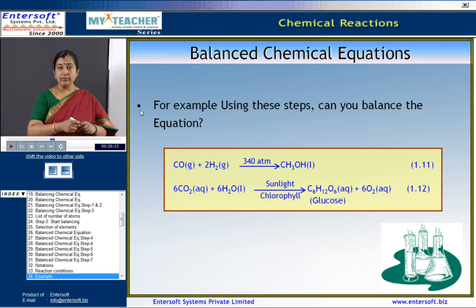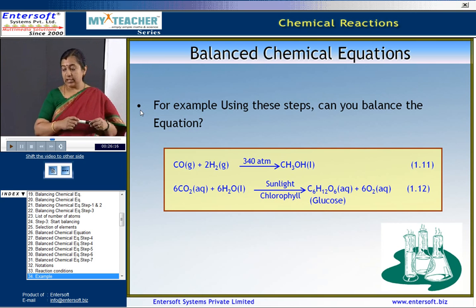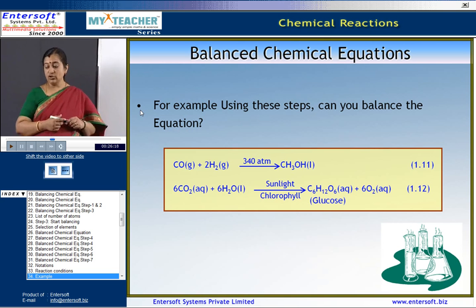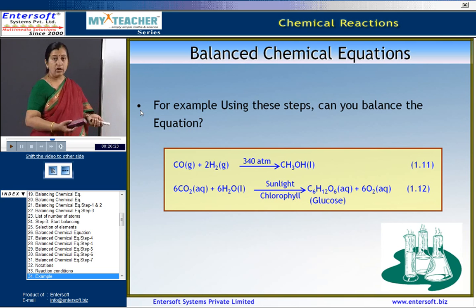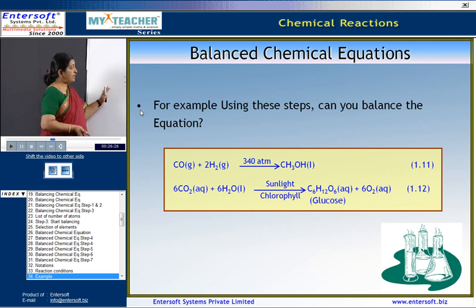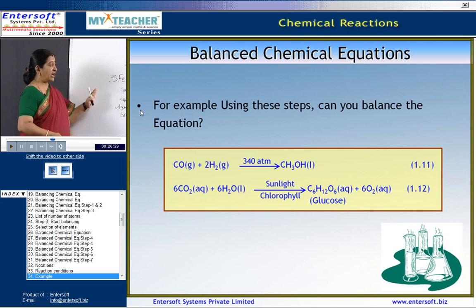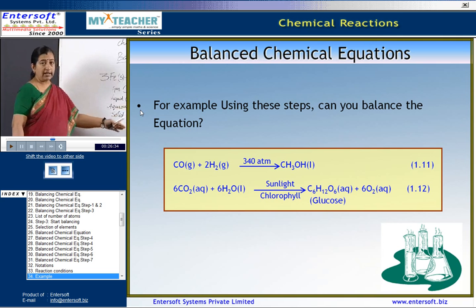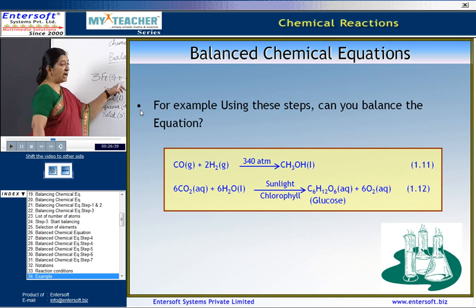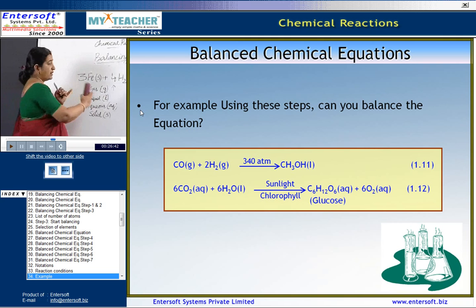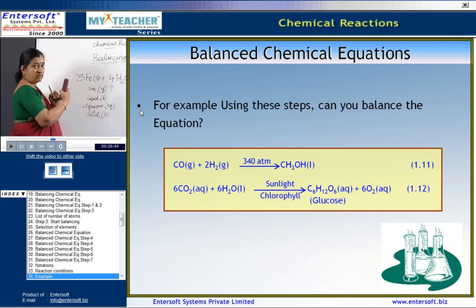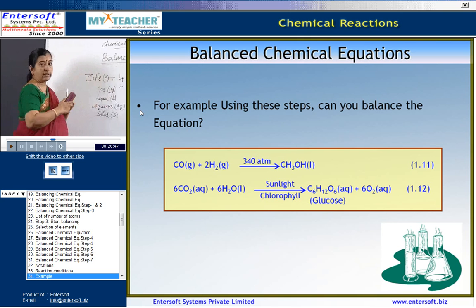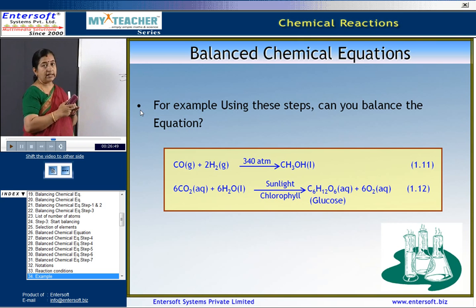Now, during a chemical reaction, neither the atoms of one element change into those of another element, nor do the atoms disappear from the mixture or appear from anywhere. So, whenever we are representing an equation, we have to show the reactants on the left hand side and the product on the right hand side, and check very carefully if they are balanced. Number one, the number of atoms present on the left hand side, that is the reactants, must be equal to the number of atoms present on the right hand side, that is the product.